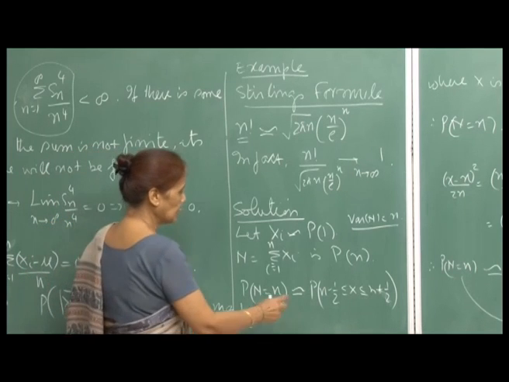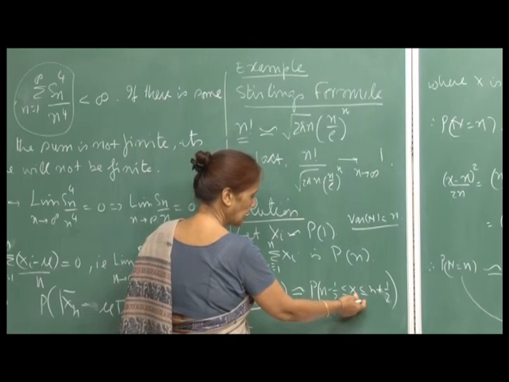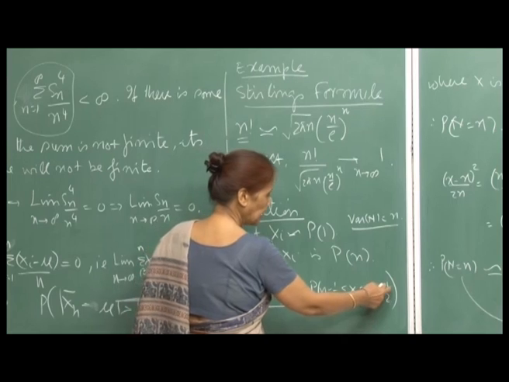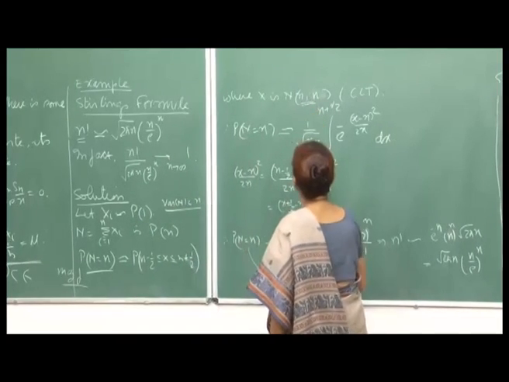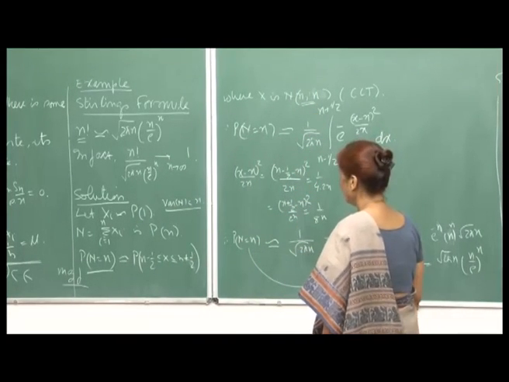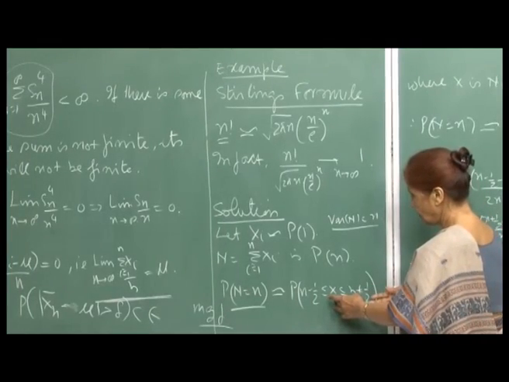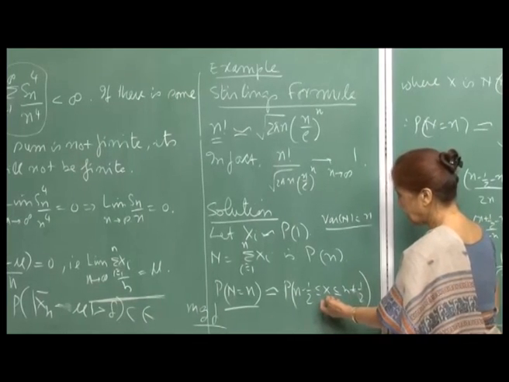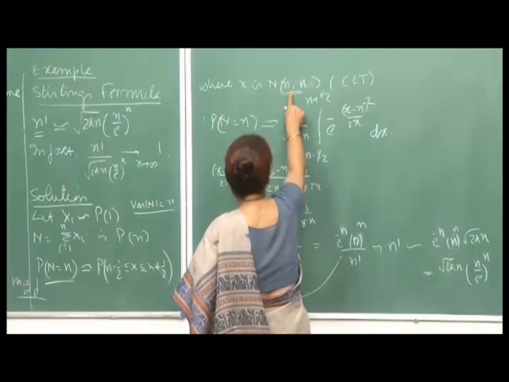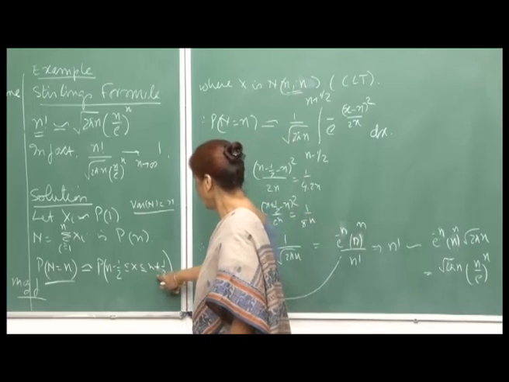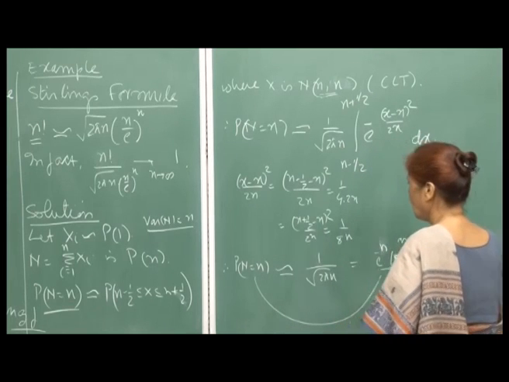I will say that this can be approximated using the continuity factor. X lies between n minus half and n plus half, where x is your normal n, n. Okay. So, applying the central limit theorem, I will approximate this probability by saying that the corresponding normal. So, for large n we will say that S n behaves like a normal variable with mean n and variance n, right.